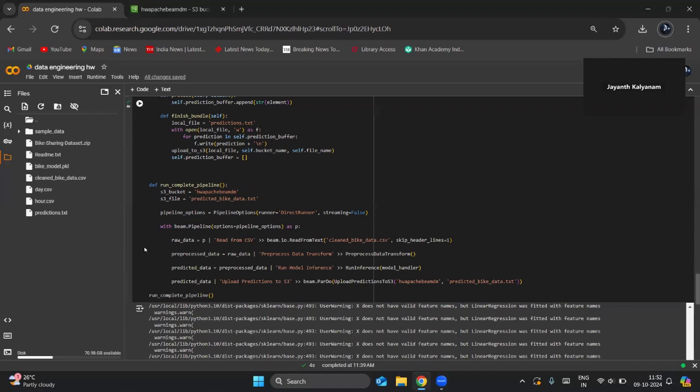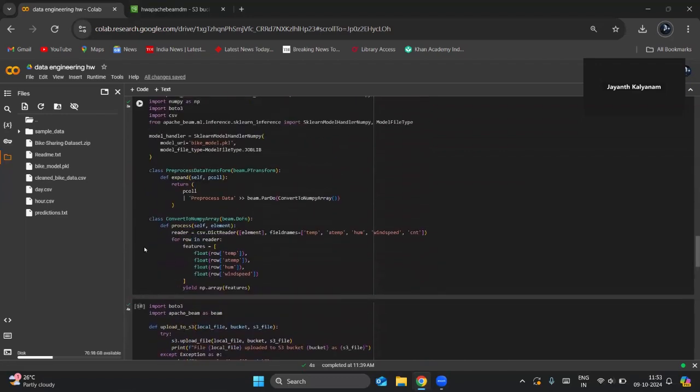Inside the beam.Pipeline, we used beam.io.ReadFromText, which reads the CSV file, and on that CSV raw data we apply the pre-processing data transform, this composite transform we have already discussed.